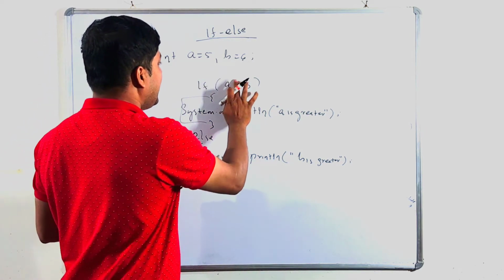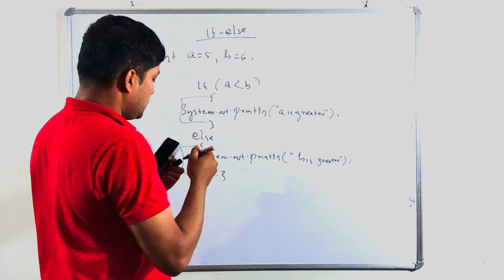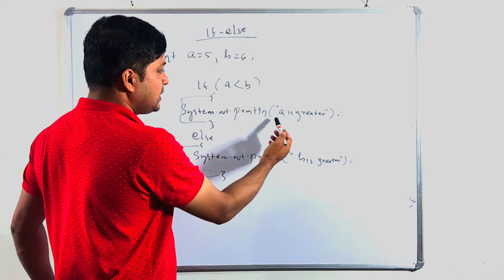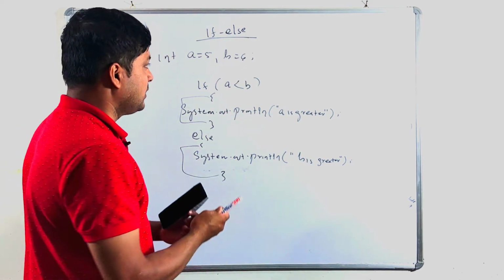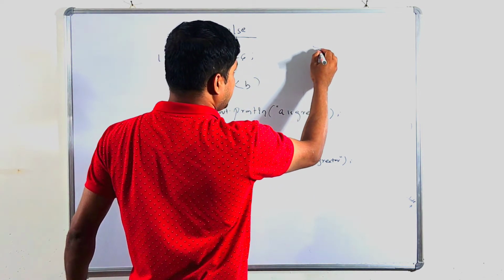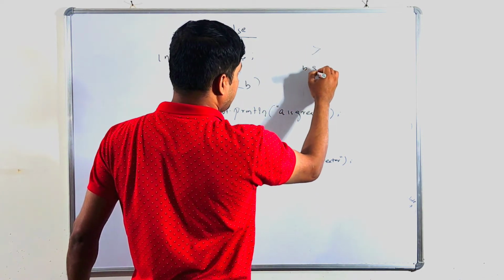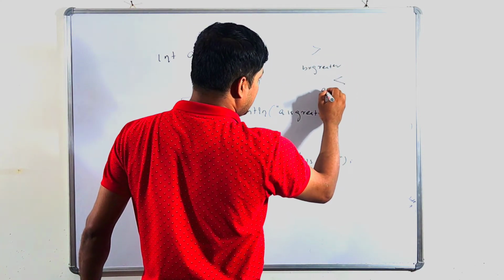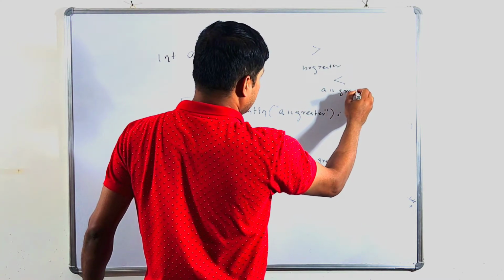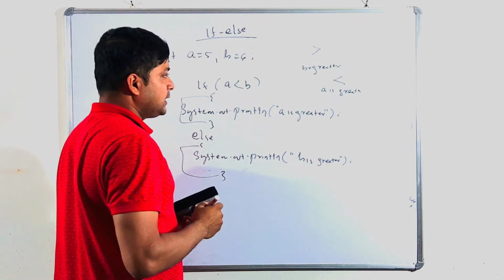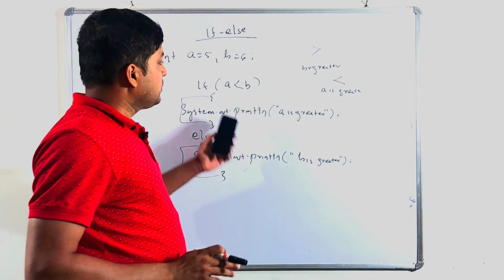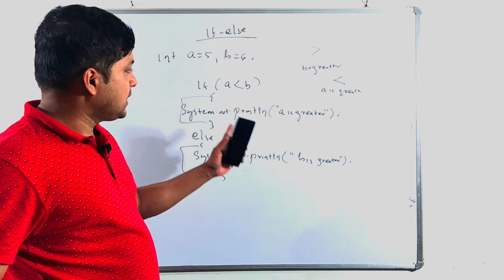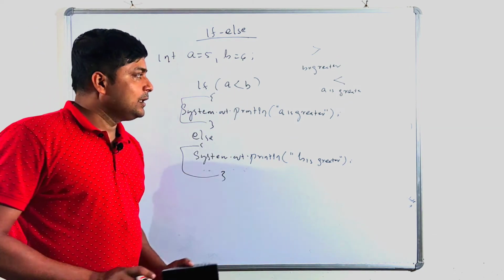Suppose I am writing a less than b. a equal 5, b equal 6, a less than b, the condition is true. True means the if part, so the output is a is greater. So whenever I write greater than, the output is b is greater; whenever I write less than, a is greater. Clear? This is the output of this program. This way the if else statement executes: if a less than b, a is greater, else b is greater.